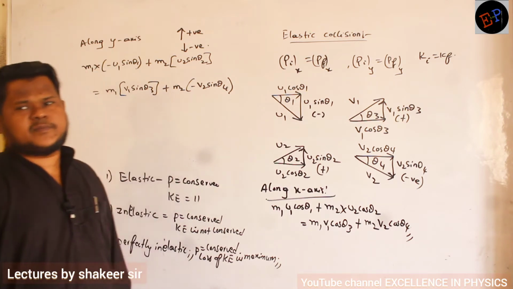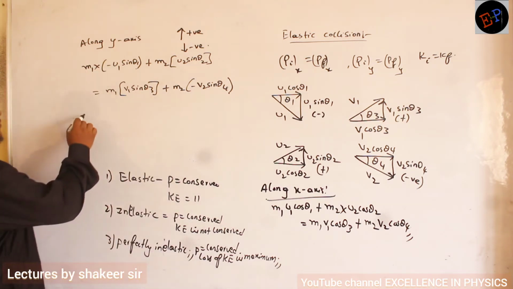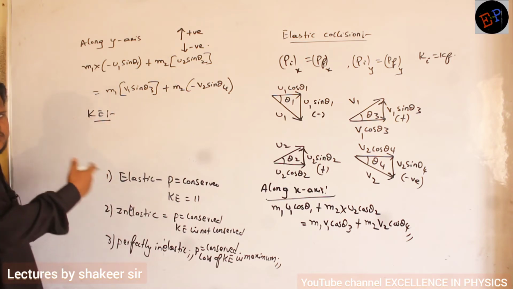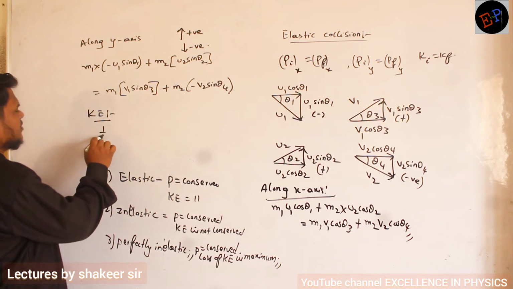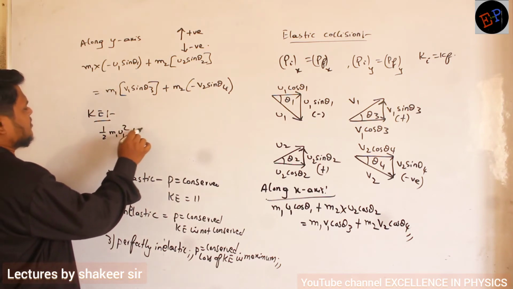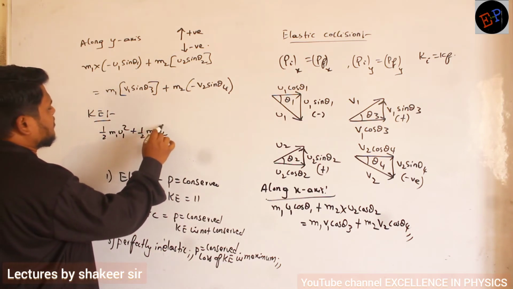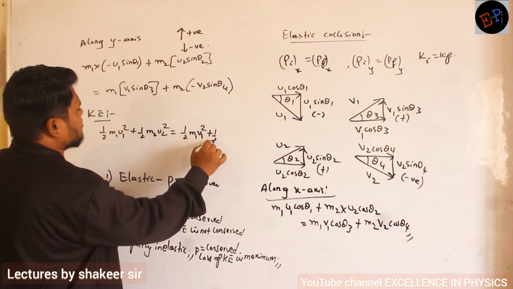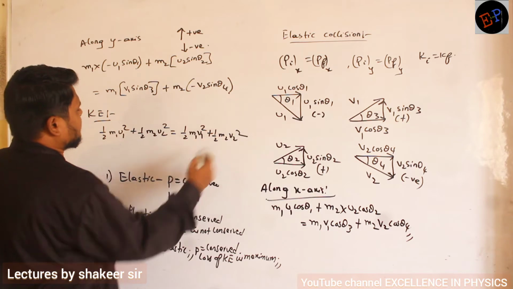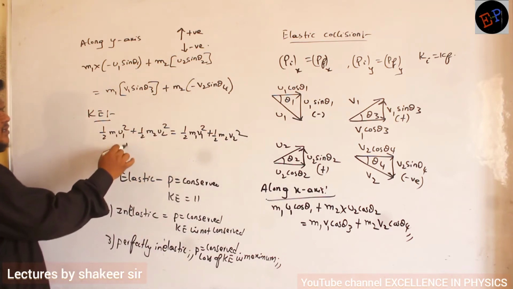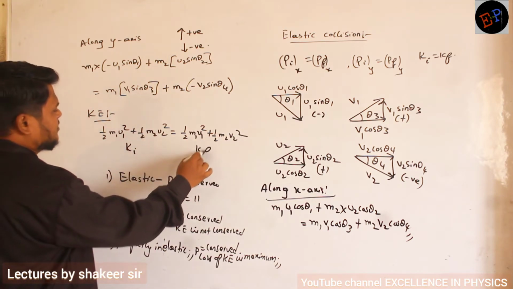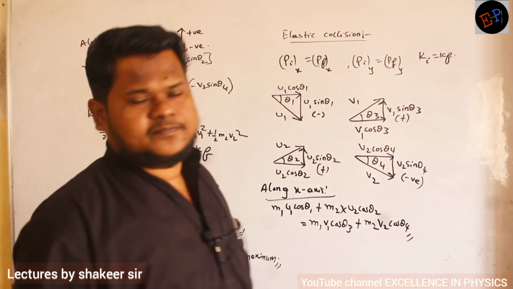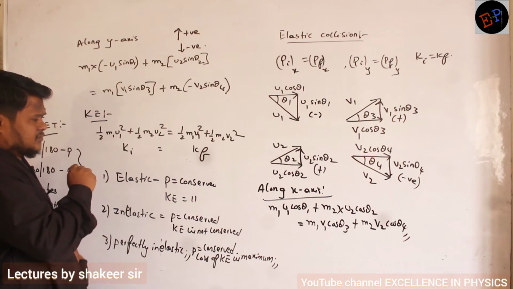Very simple concept. Now similarly, if you take the kinetic energy equation, kinetic energy doesn't have any direction, so you can write it in scalar form. So I can write half m1 u1 square plus half m2 u2 square is equal to half m1 v1 square plus half m2 v2 square. Because the total initial kinetic energy and total final kinetic energy are always equal in the case of elastic collision. That's all.